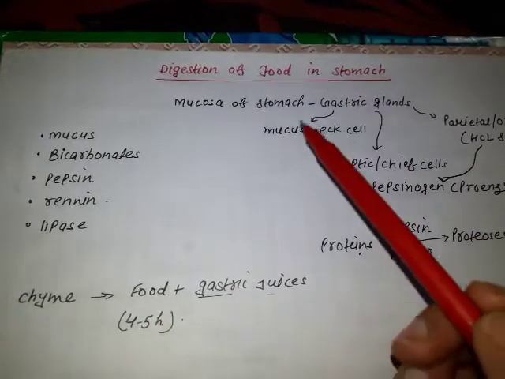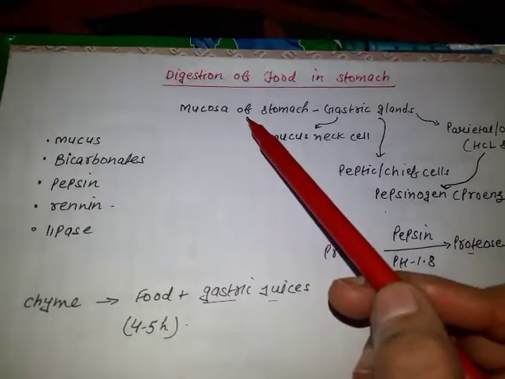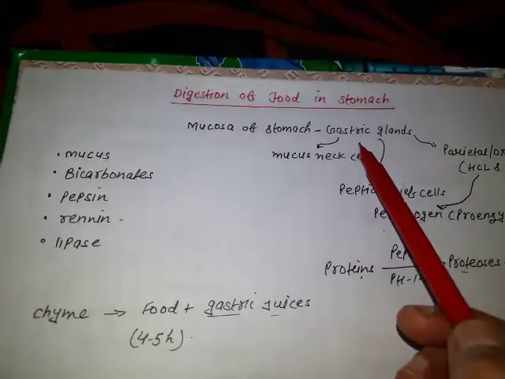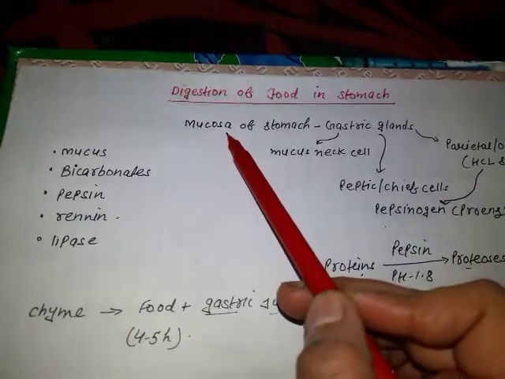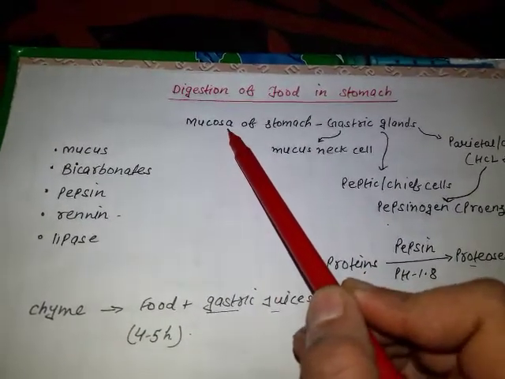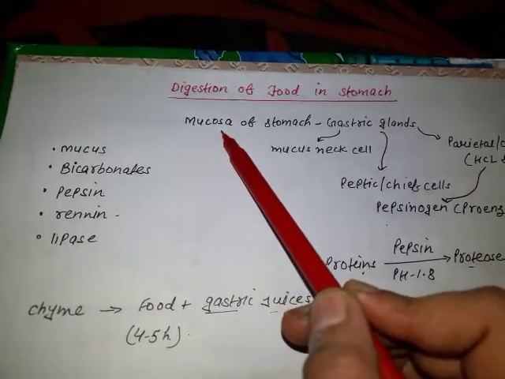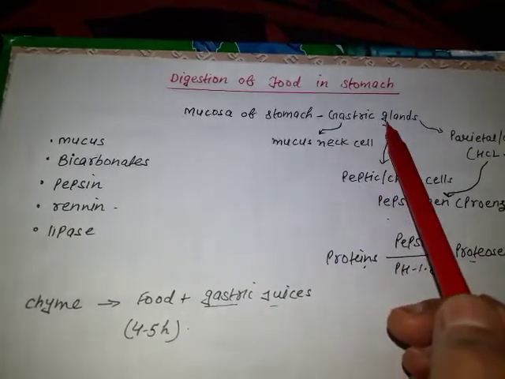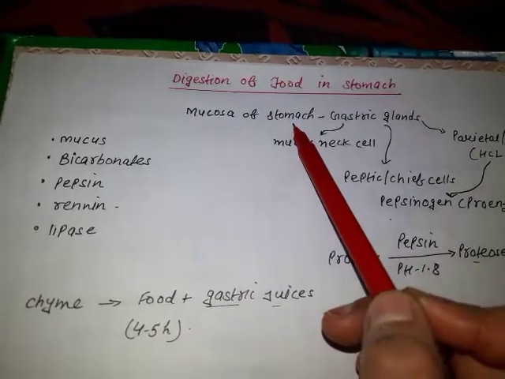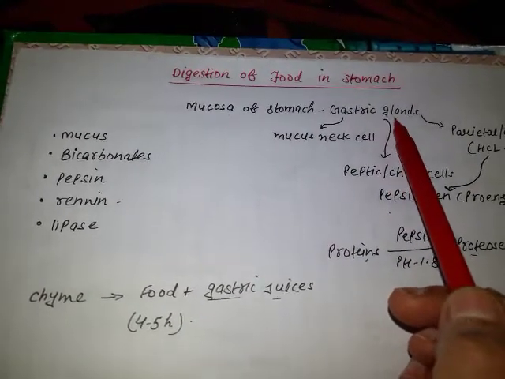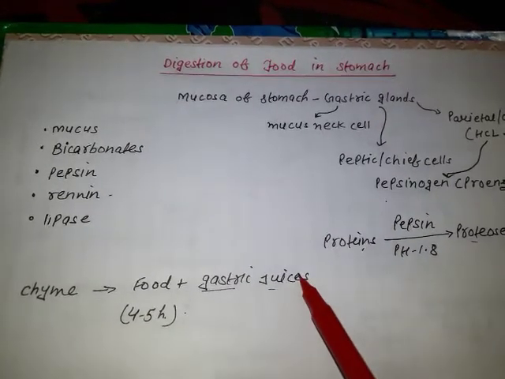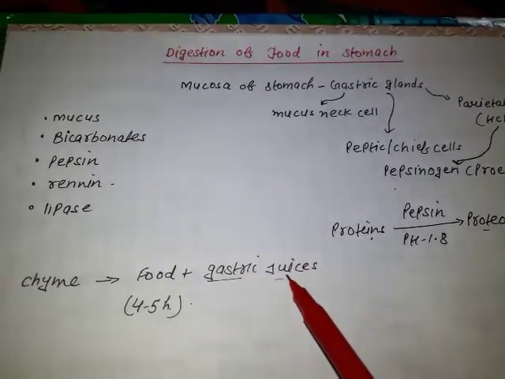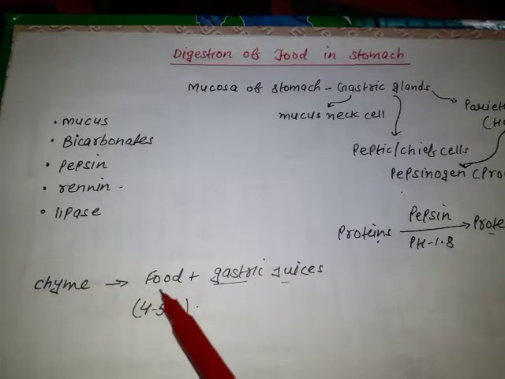Fine. We know that the mucosa of the stomach forms gastric glands. Mucosa is the innermost layer of the alimentary canal, and this mucosa forms the gastric glands in the stomach, and these gastric glands secrete the gastric juices. These gastric juices mix with the food.